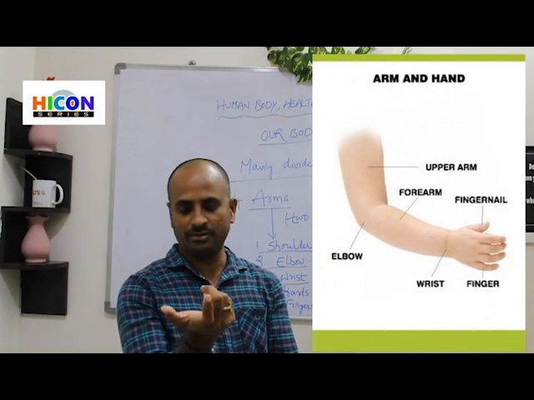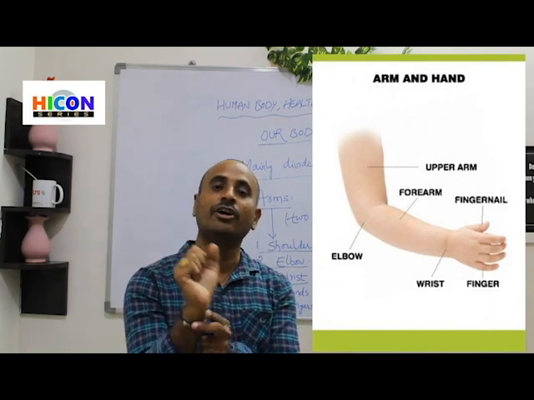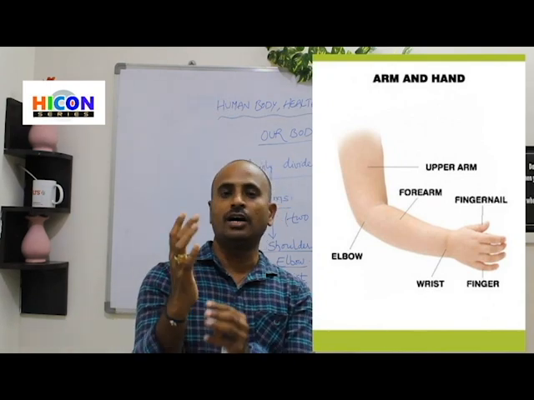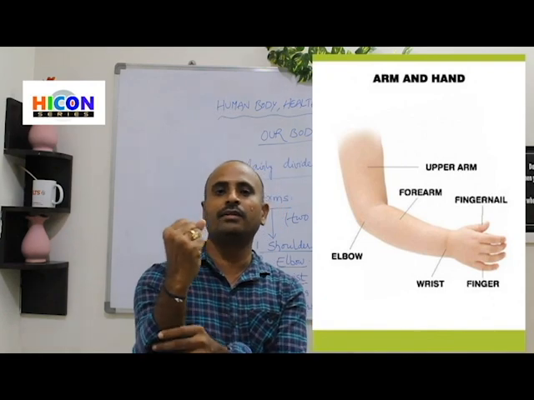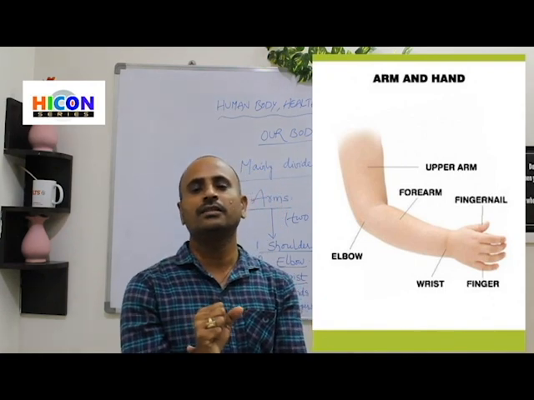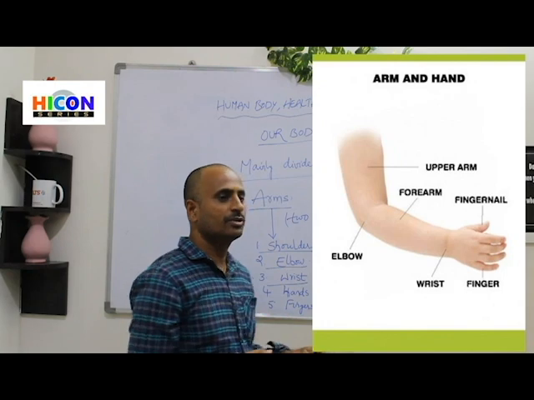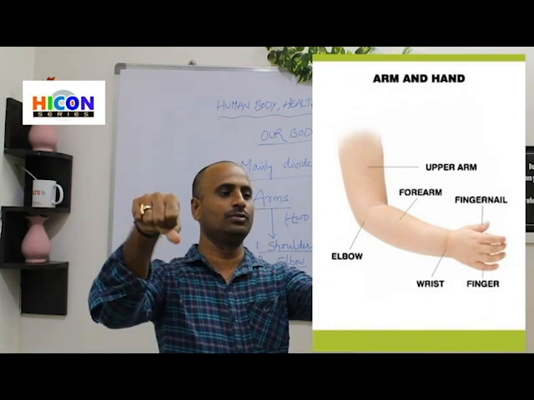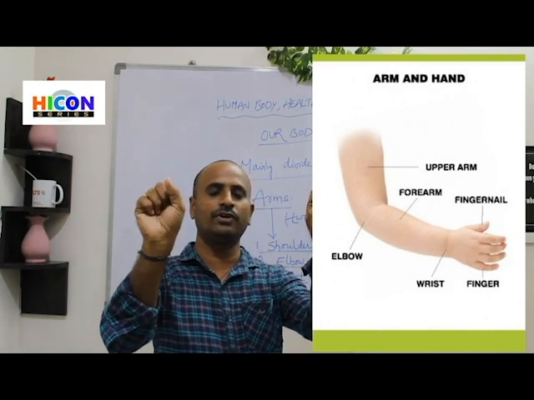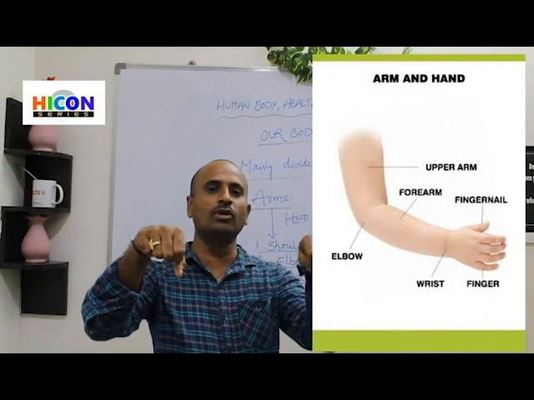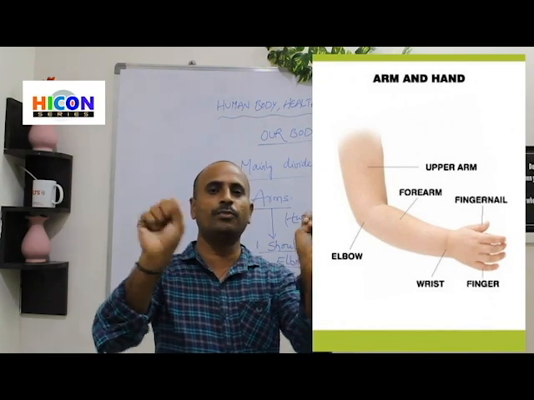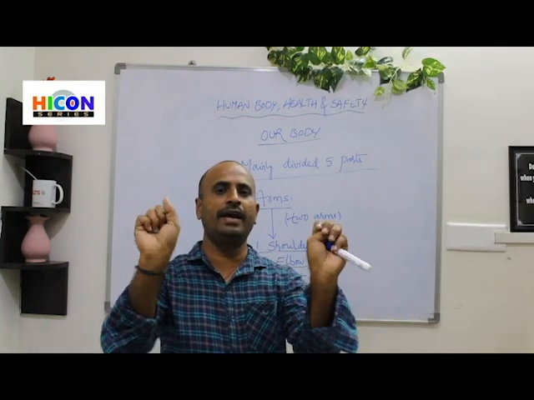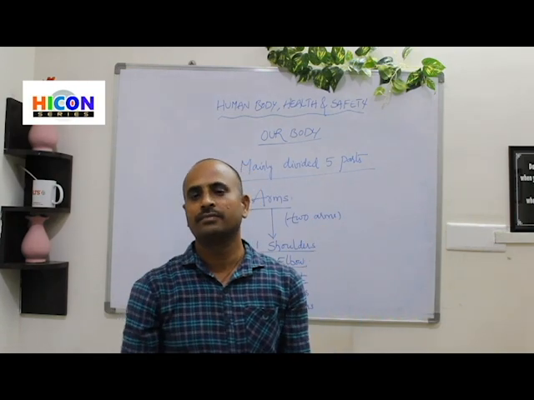So the wrist is the joining part between our palm and hand. There are two wrists for two hands. We can move our palm front and back with the help of the wrist.